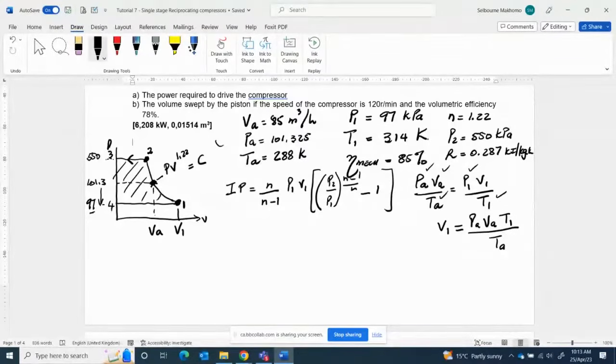So 101.325 by 85 by 314 divided by, I think I made a mistake here. This T here is 289.